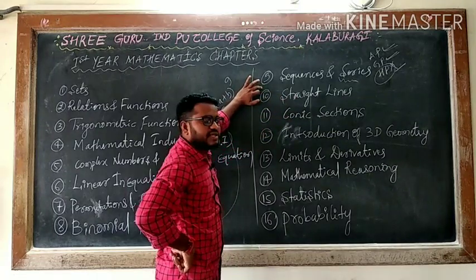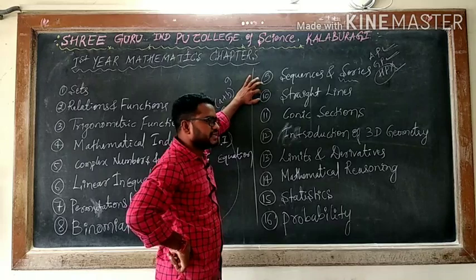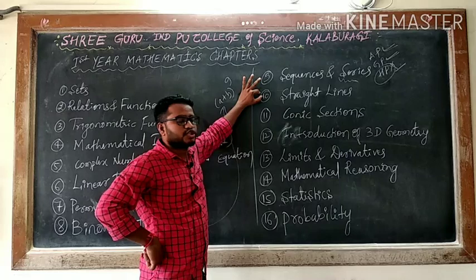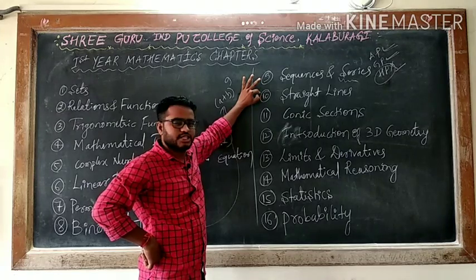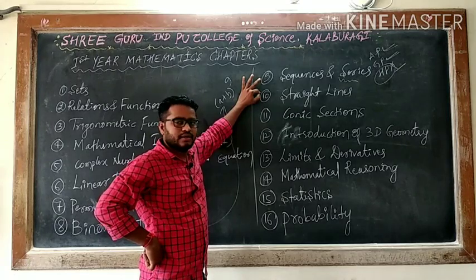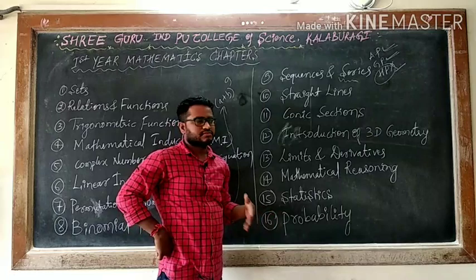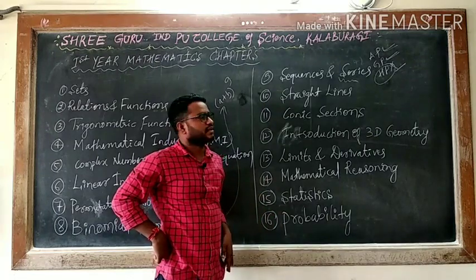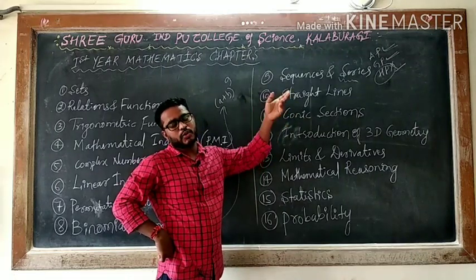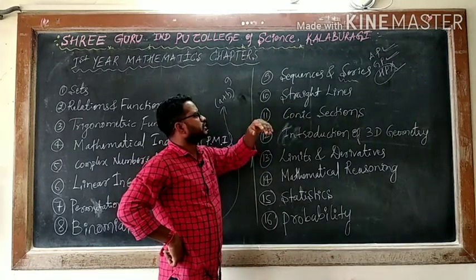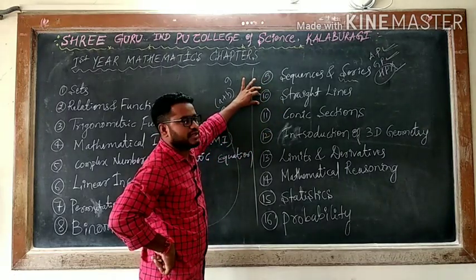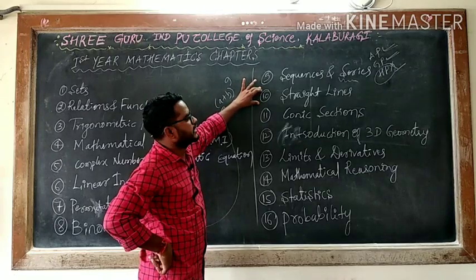This is also related. In the 10th standard, you have done distance formula, means the distance between 2 points, and you have done slope of the line. You can say tangent, tan theta. Whenever two lines are parallel, their slopes are equal. If they are perpendicular, product of their slopes is equal to -1. And you have done slope of line joining two points. So in straight line, you will come to know what the formulas are in detail. So this is also easy, but you have to understand every point here.